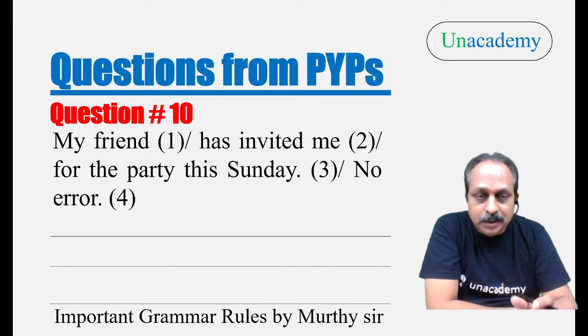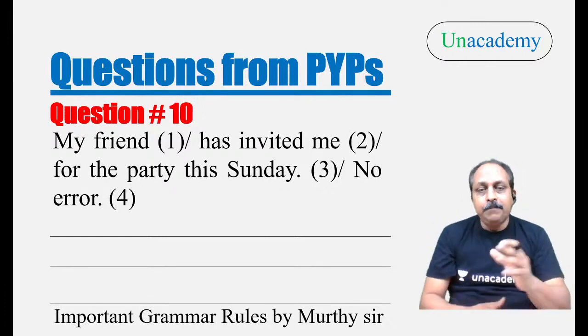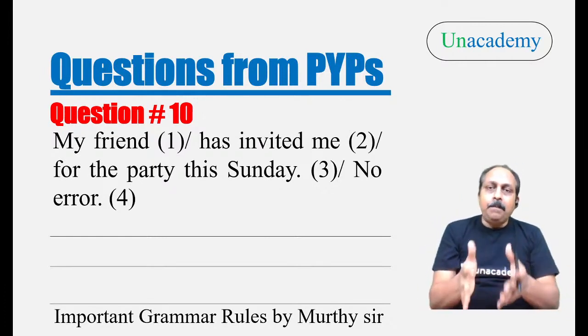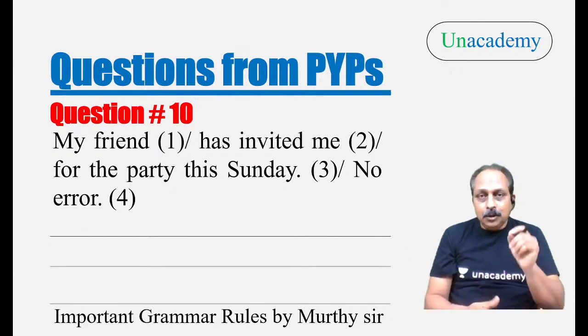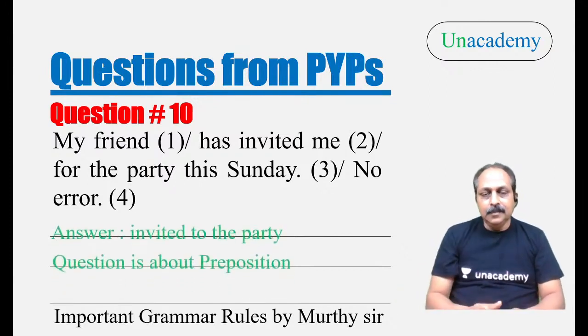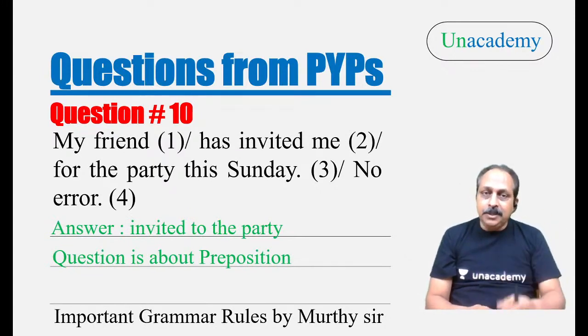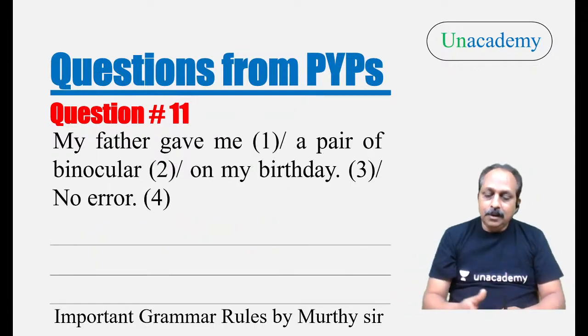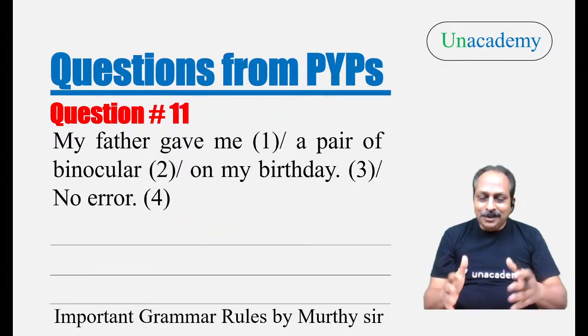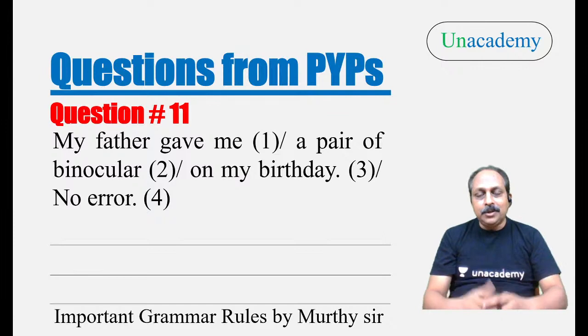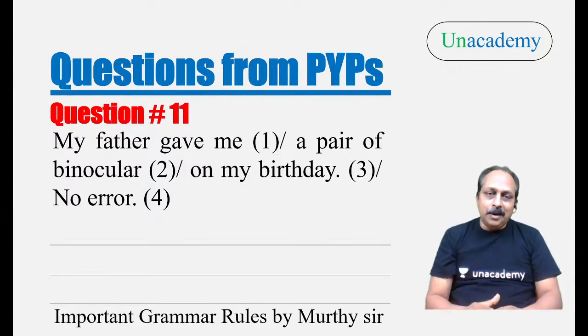A lot of students have got it right. There is an error. My friend has invited me for the party. That is not correct. It should be to the party. Invited to the party. Invite to the venue. Invite to the party. So the question is about prepositions again. Prepositions are not that easy. You have to read, expose yourself to the language. Only then can you understand.